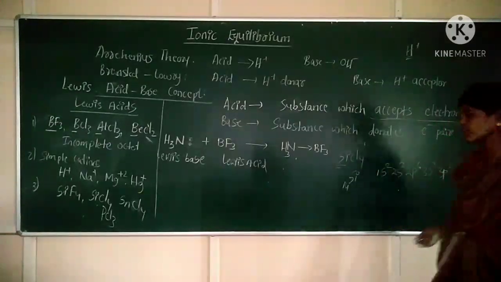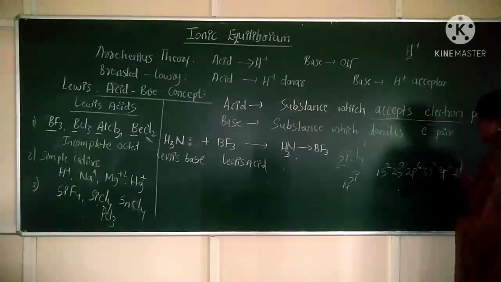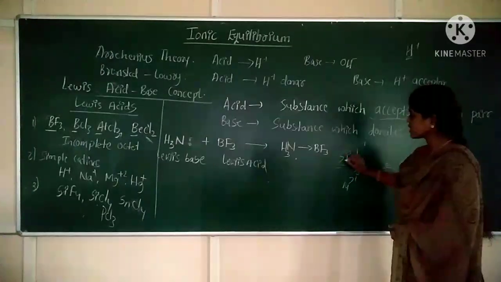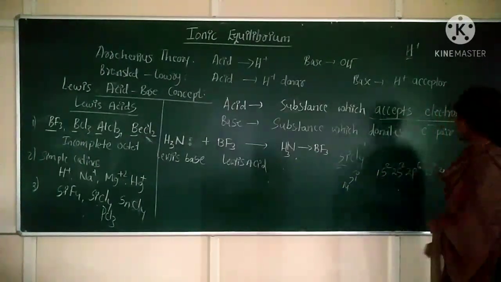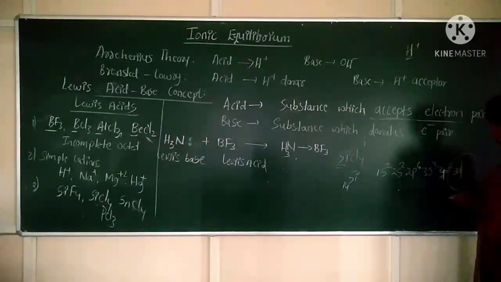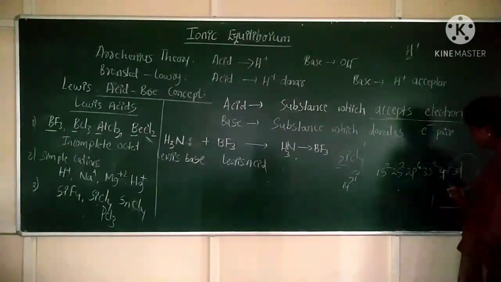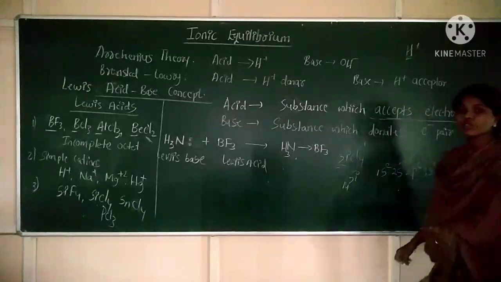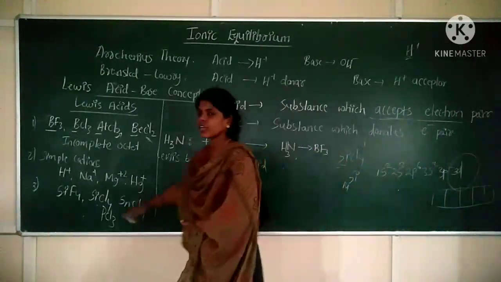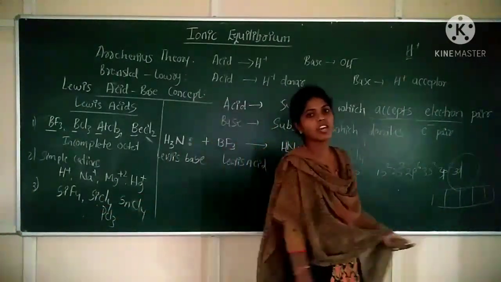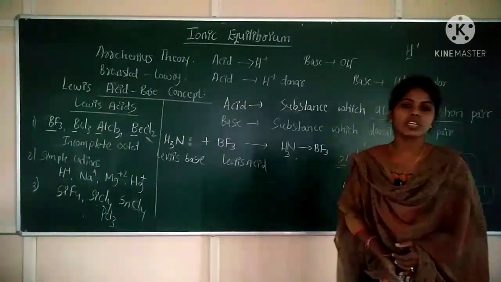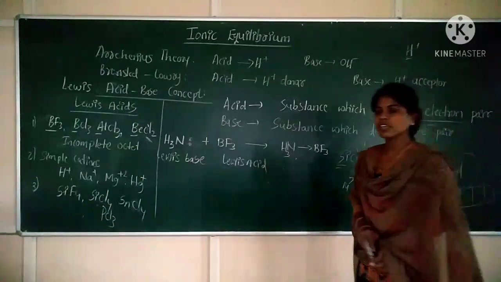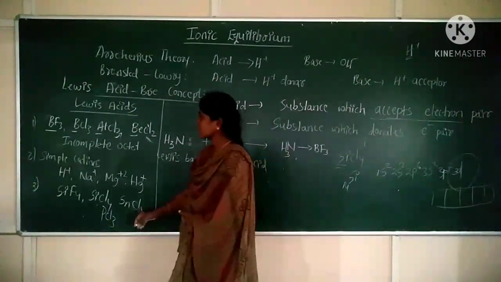The next electrons will enter into what? 3d. It means these compounds SiCl4, SnCl4, PCl3, these are having a what? Vacant d orbitals, or empty d orbitals. So the compounds which can have empty d orbitals or vacant d orbitals, those are considered under what? Lewis acid. Clear? What are the examples for Lewis acids?